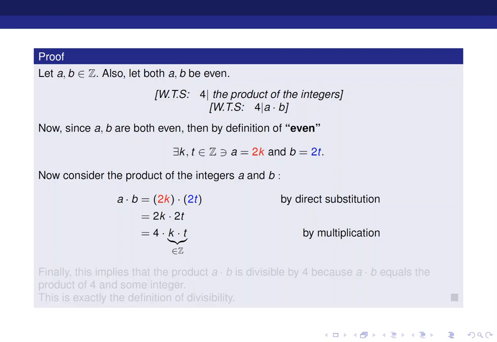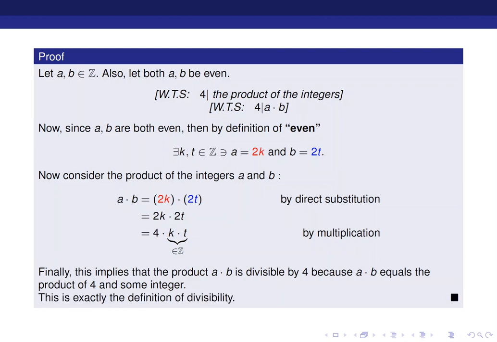And keep in mind that k and t are integers, so their product, kt, is also an integer. Which is great because we need the fact that it's an integer to say that 4 times an integer is equal to ab. So in other terms, this means that 4 is now a factor of ab. In other terms, ab can be divided by 4. And that's exactly what we want to show in this problem: that 4 divides the product of a and b.